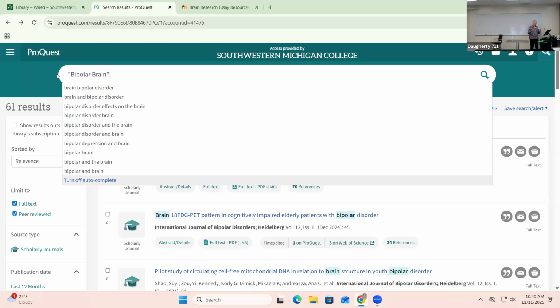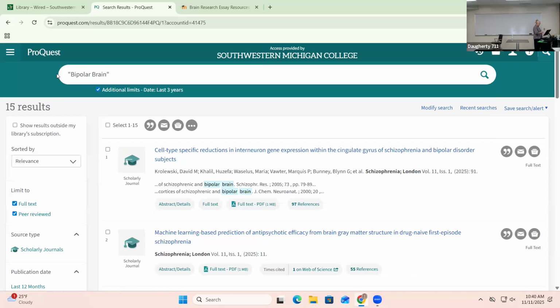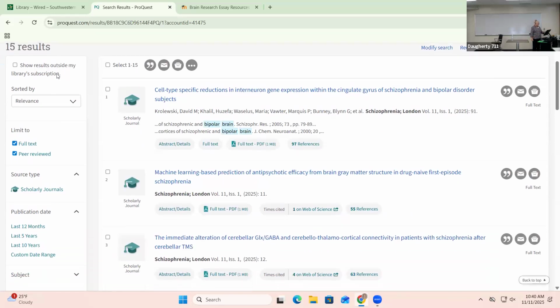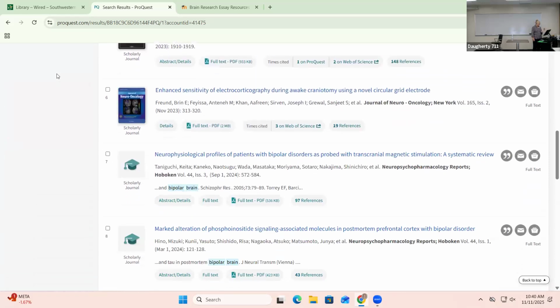Okay, so now I put it in quotation marks, that means it's gonna look for that exact phrase. And see what we can come up with. So this narrowed it down to 15 results, okay? So again, you gotta go through, maybe open it and look at the abstract, like we talked about a second ago, for any that you think have potential.